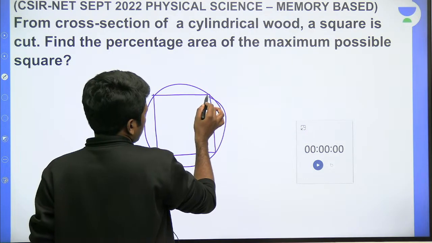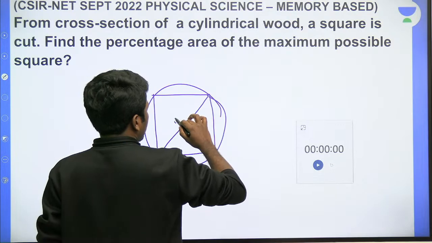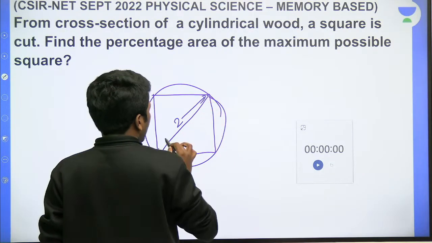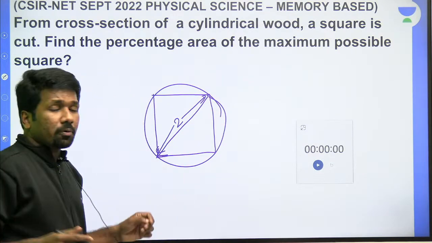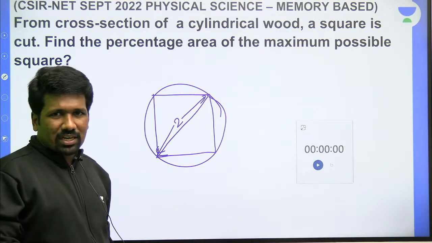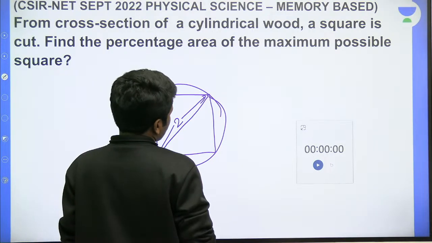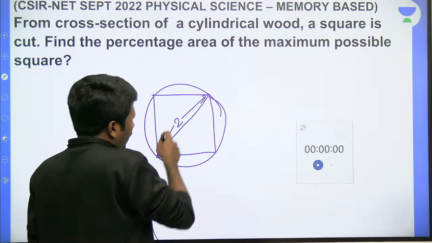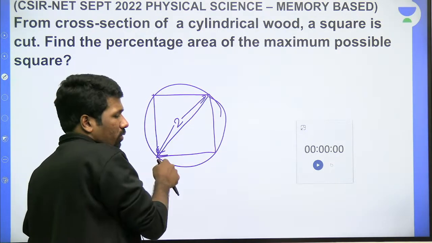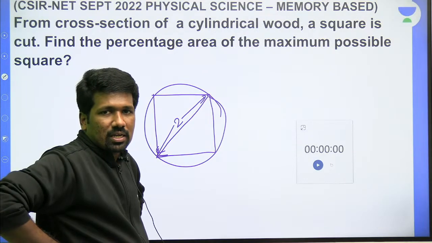So I will just assume, taking an example method you can take. Let the diameter of the circle be 2 units, or you can use A units. In the question whether it was given A units or not, I don't know. But that is not necessary to find anyway, because it's a comparison question only. So if I take 2 as an example, the diameter is 2, and to cut the maximum possible square from this circle, this should be the square we need to consider.